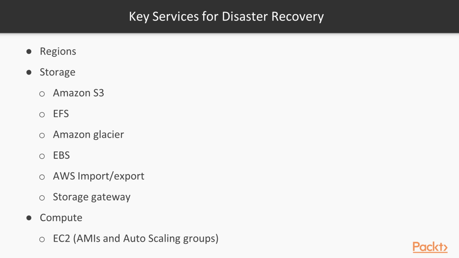From the compute side, we can use EC2 instances using AMIs and autoscaling groups, because the autoscaling groups create more instances, of course using AMIs. With networking, we have Route 53, which is a highly available service, and the same for Elastic Load Balancing.